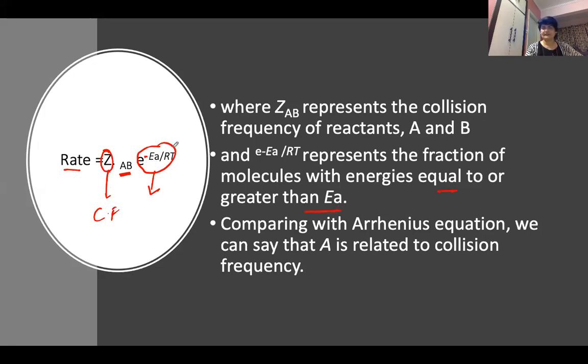When we relate this expression with the Arrhenius equation, k is equal to A e to the power minus E act by RT, we can say this A resembles collision frequency.